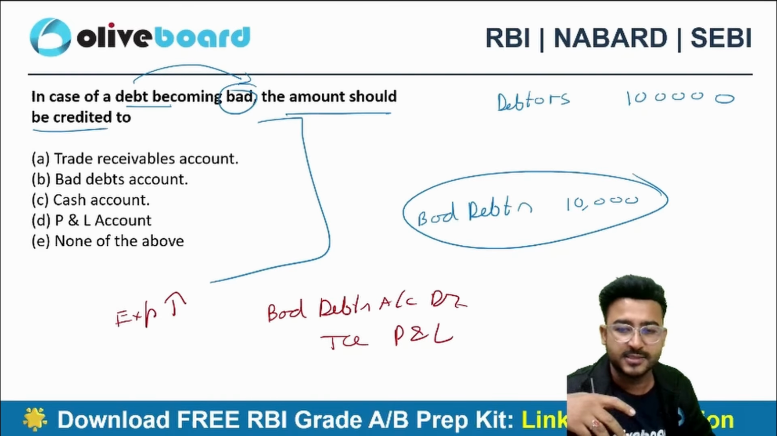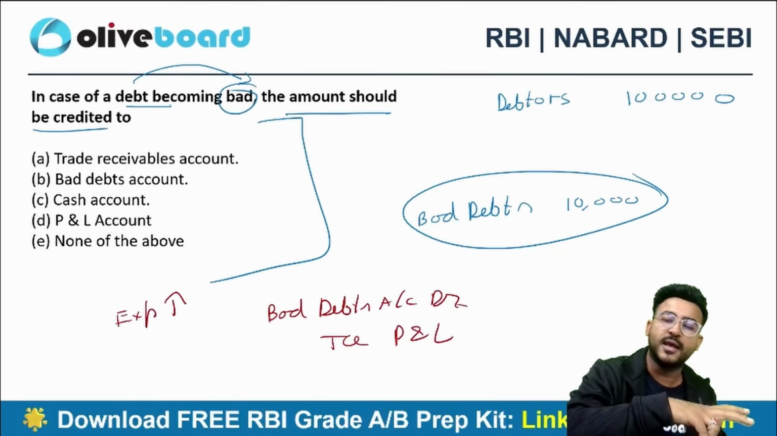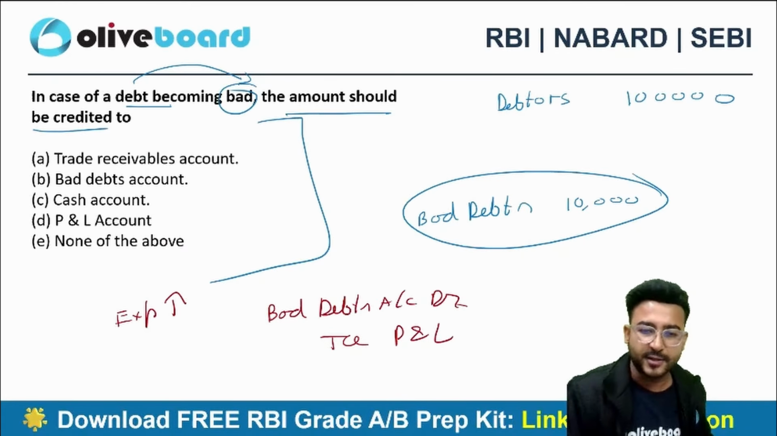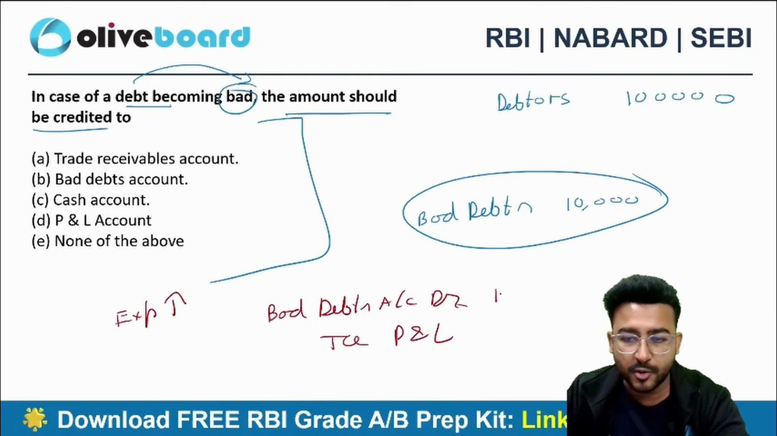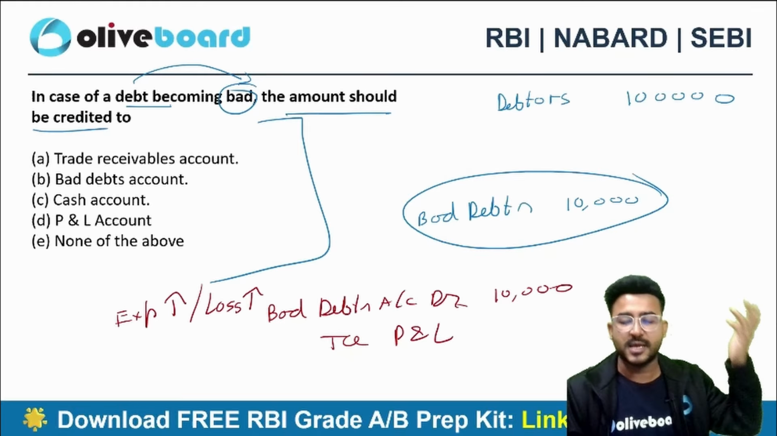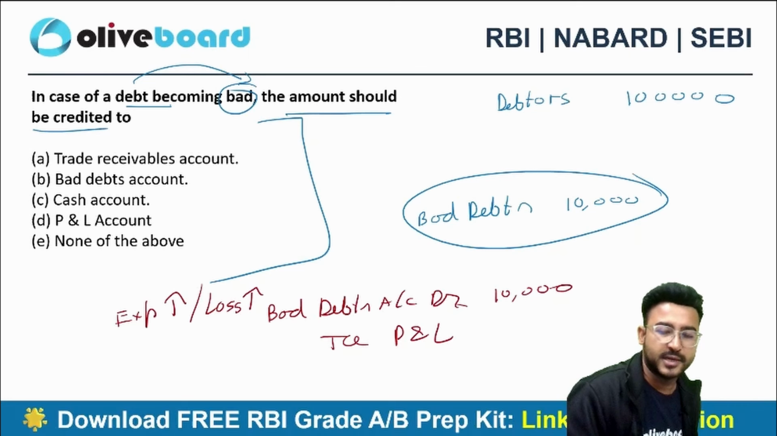This is not prudence. जब मैं provision बनाता तो prudence होता. Bad debts तो actual loss है. So bad debts account debit 10,000 rupees. This is a loss. This is an expense. Losses are increasing. Expenses are going up. So that's why I have debited it.